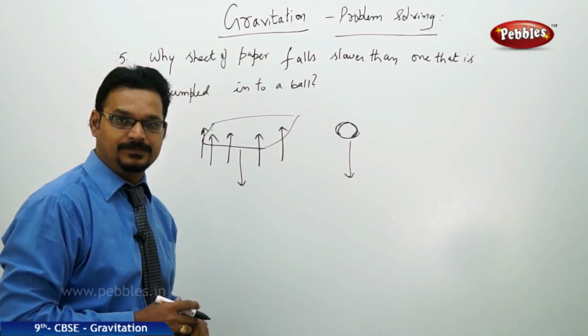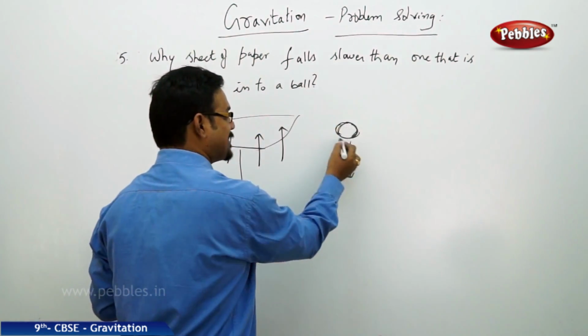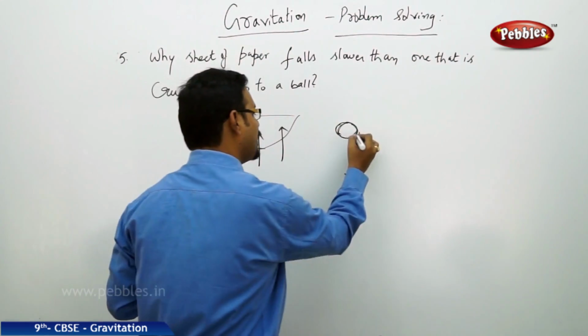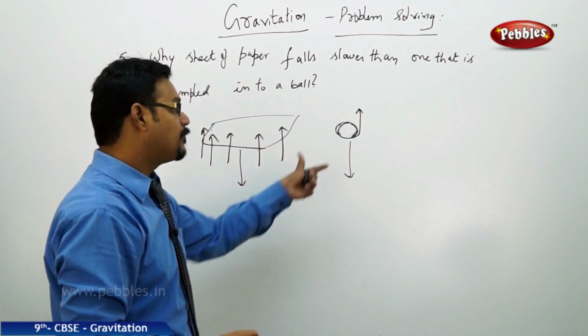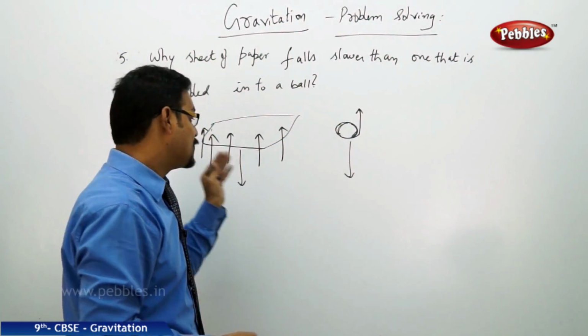When it's crumpled, it occupies very little area. So therefore, you have very little air friction. That's why the crumpled ball falls faster than the sheet of paper.